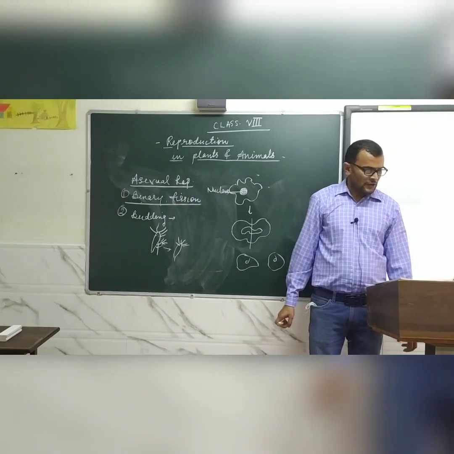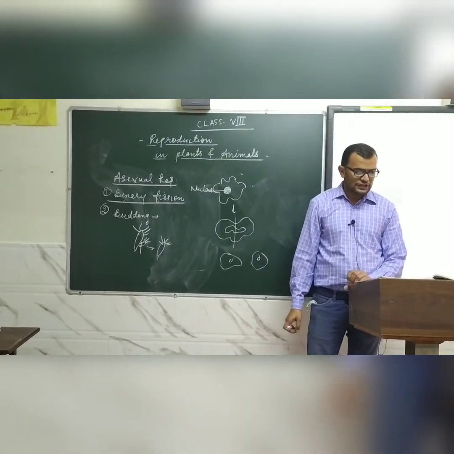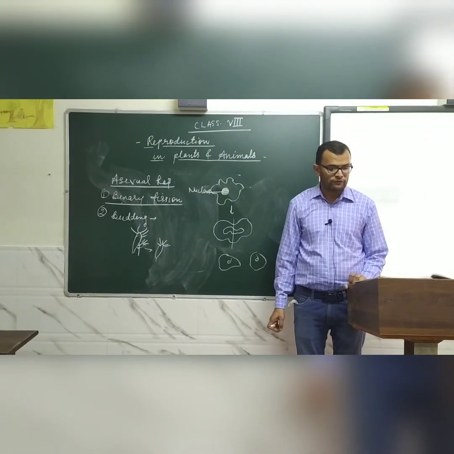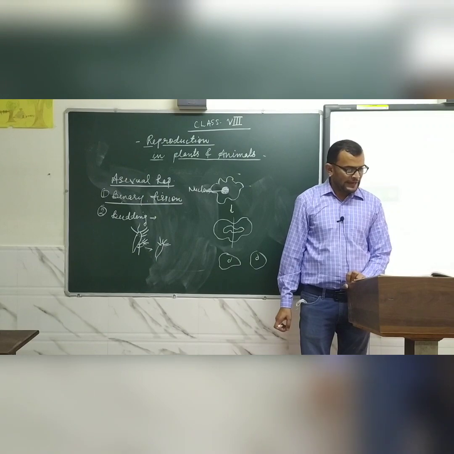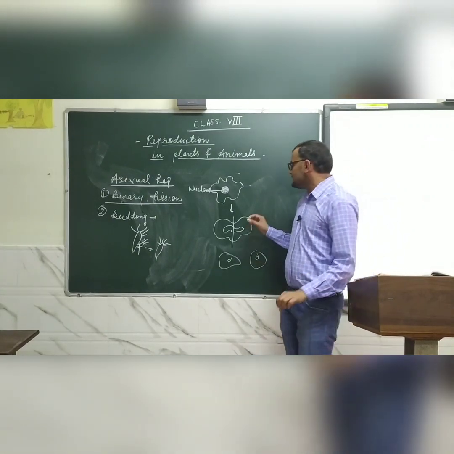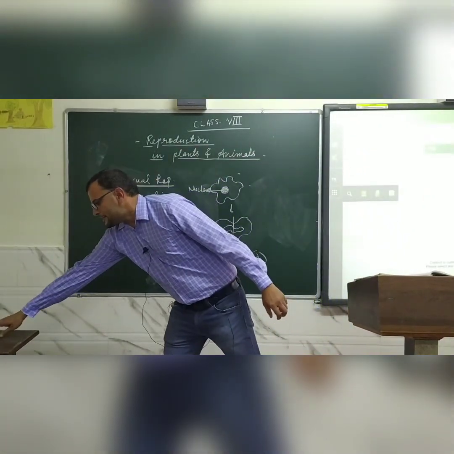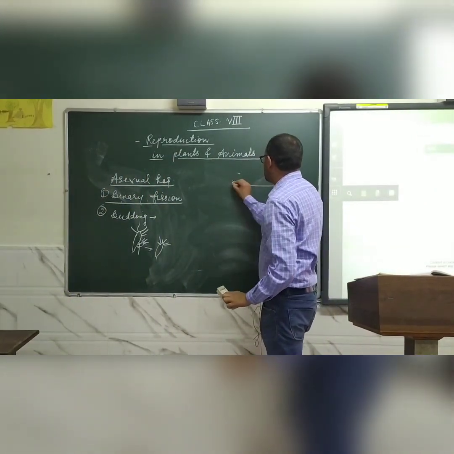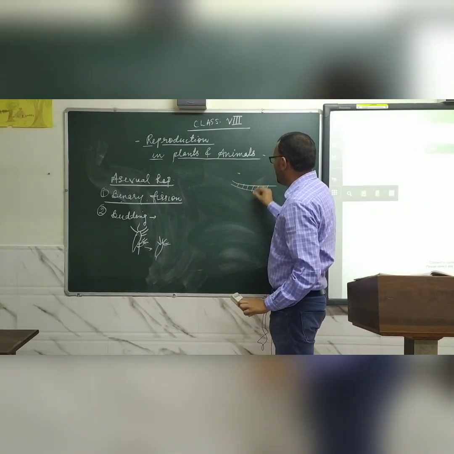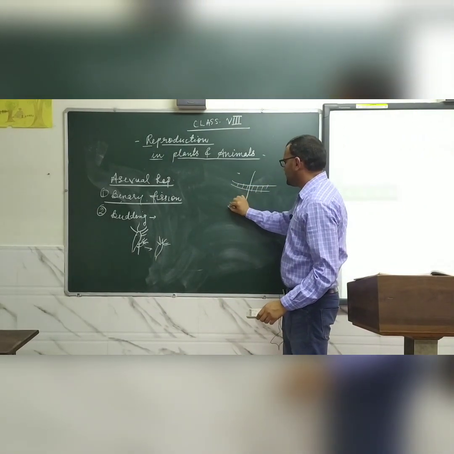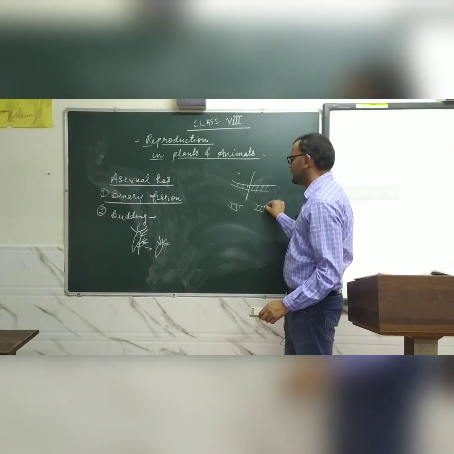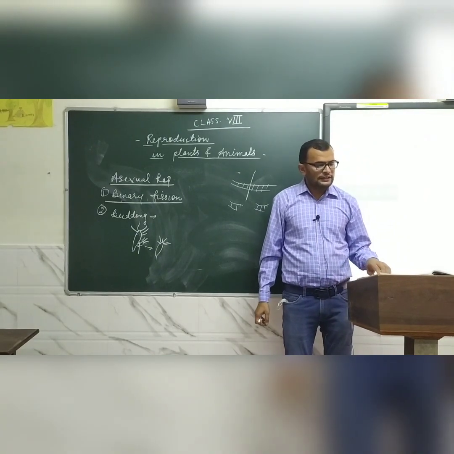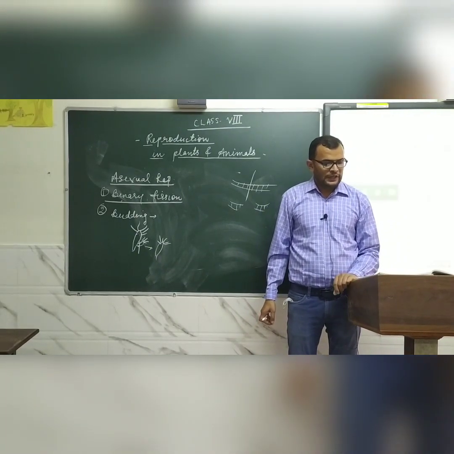The another one is fragmentation. Fragmentation is the form of asexual reproduction in which new organisms are formed from pieces of the parent body. Spirogyra is the example of fragmentation. Suppose this is the structure of Spirogyra. Cut it from here and two new Spirogyras are formed, two or more than two also. This is called fragmentation.